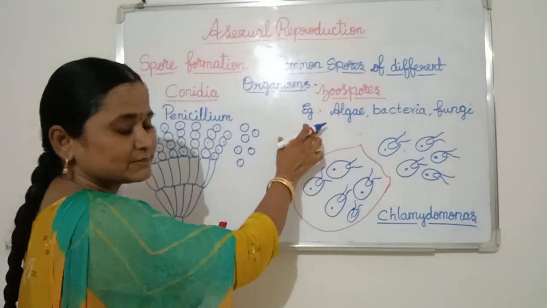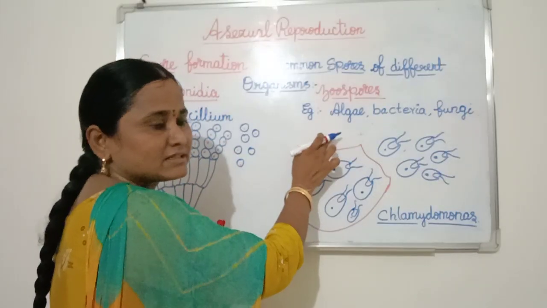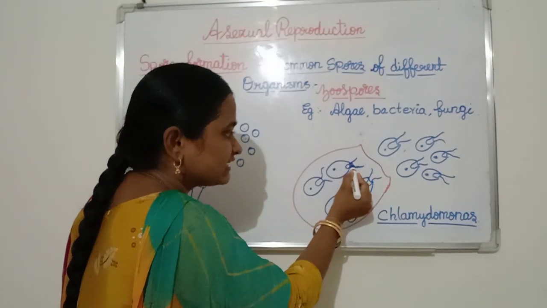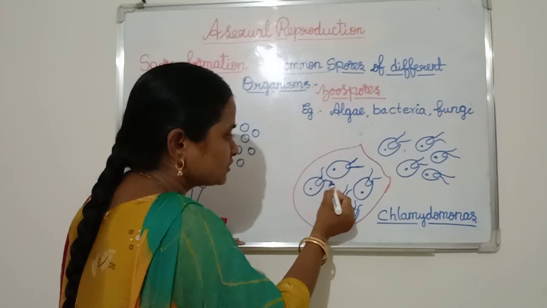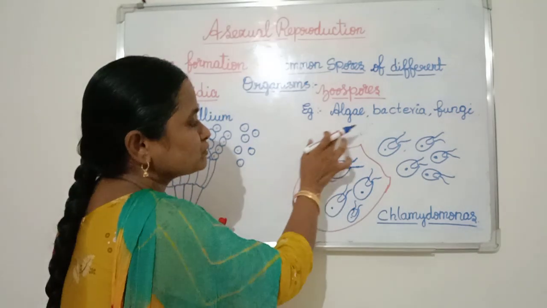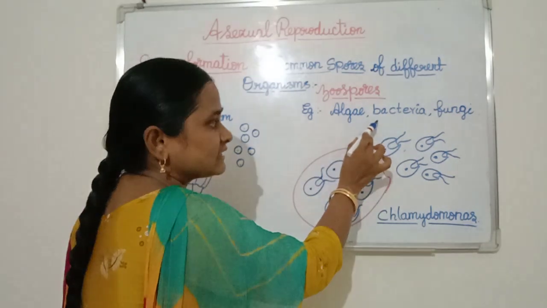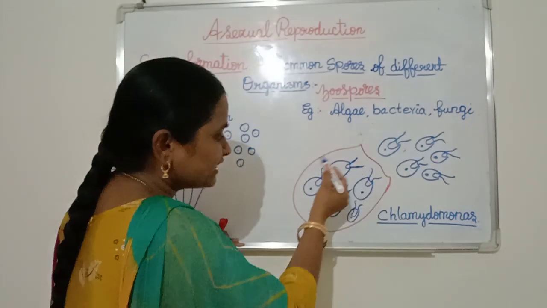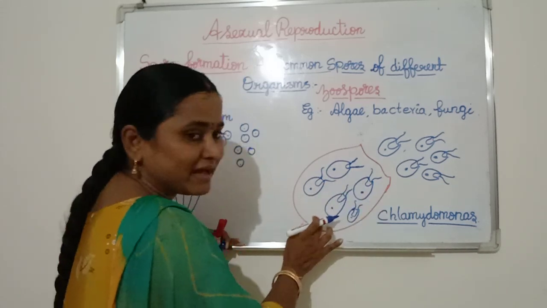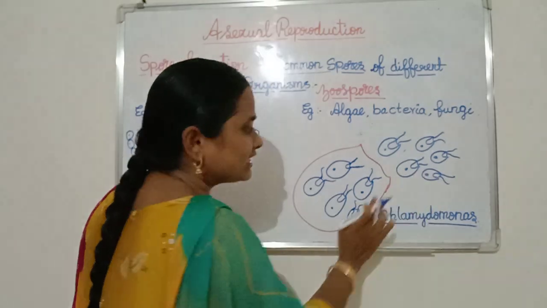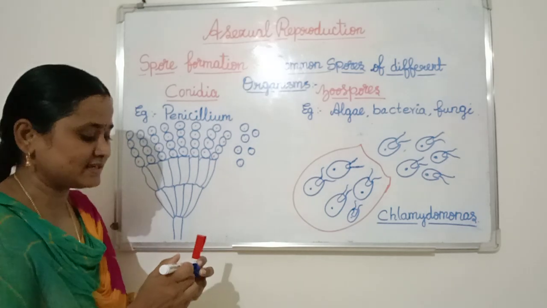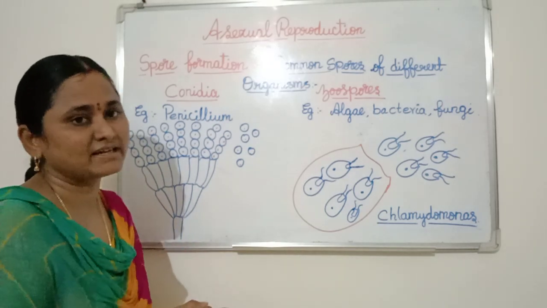Next, zoospores are motile spores. That means for locomotion, these spores have a flagellum. See here, this is a flagellum. So these flagella are useful for locomotion. Examples of zoospores are algae, bacteria, and fungi. So during maturation, these zoospores are released from the parental body and move from one place to another place. Like this, asexual reproduction takes place in algae, fungi, and bacteria.